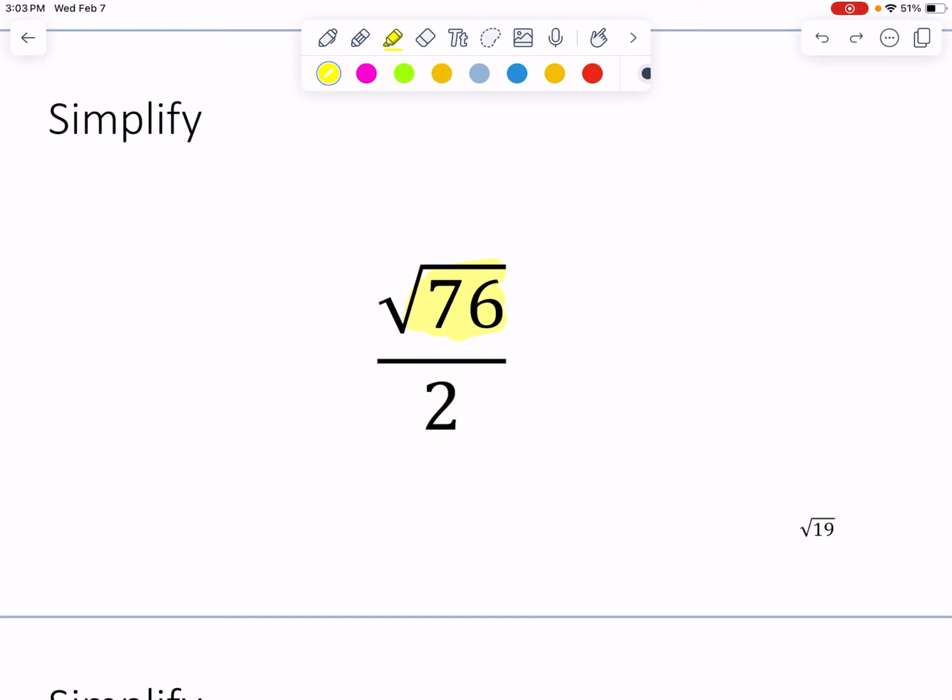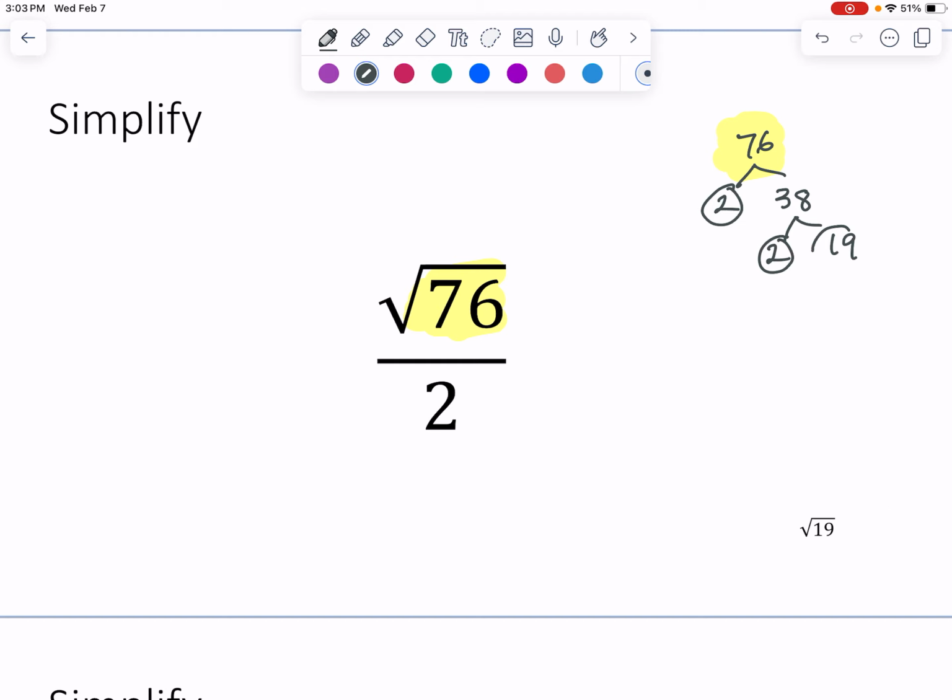And so what we have to do is we have to simplify that square root of 76 first. So I'm going to come over here and make my factor tree for the 76. And so that would be 2 times 38. And then 2 times 19.